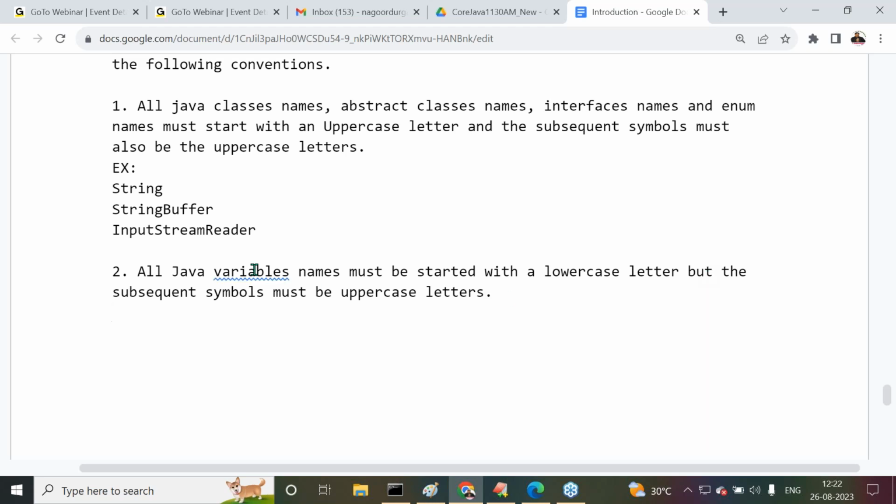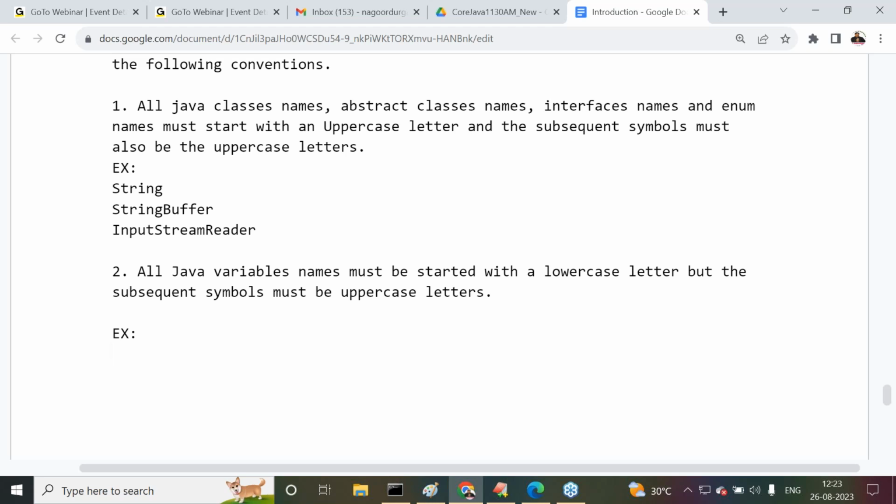That's it. All of you observe carefully. All Java variable names must be started with lowercase letters, but the subsequent symbols must be uppercase letters. That means if you have multiple words in a single variable, first word, first symbol should be lowercase.